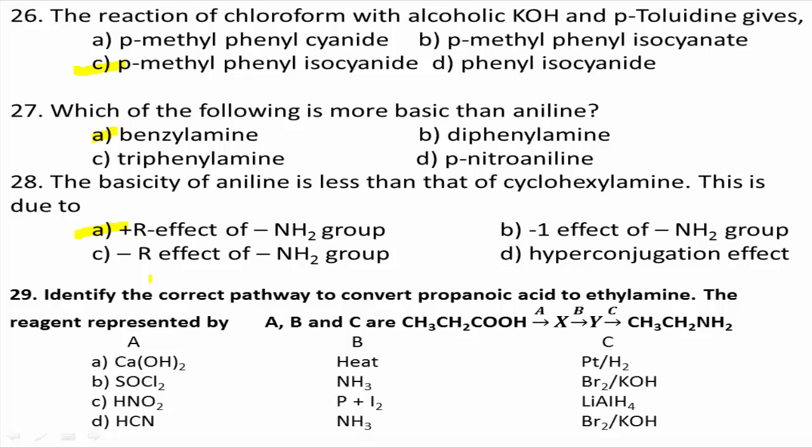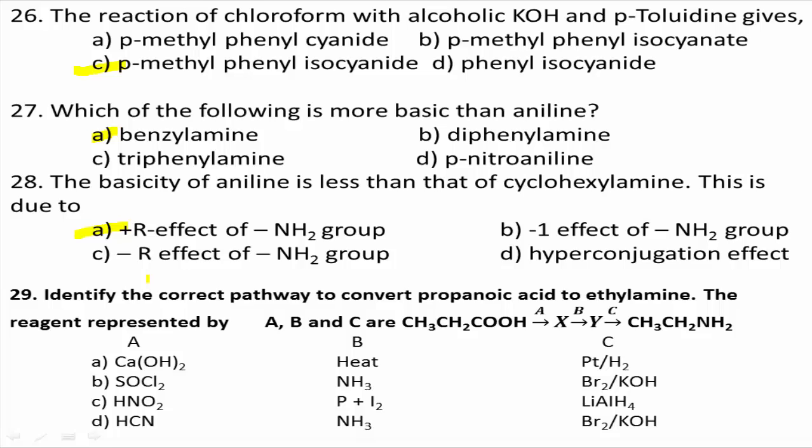Next question number 29. Identify the correct pathway to convert propanoic acid to ethylamine. The reagent represented by A, B, C. In a particular reaction, propanoic acid is changed to propanamine, or propanoic acid to ethylamine.